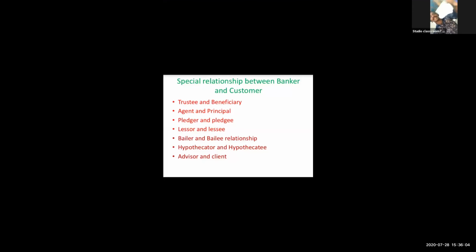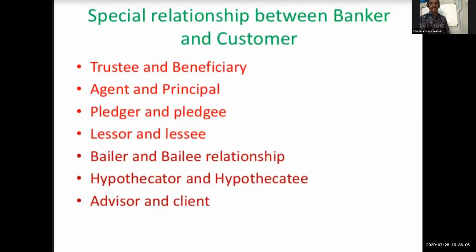Next one, the special relationship between banker and customer. There are a lot of special relationships between banker and customer.